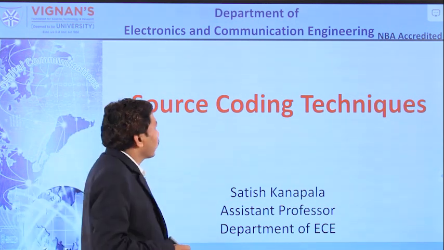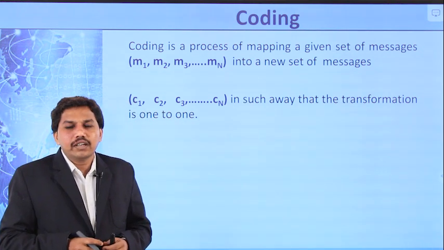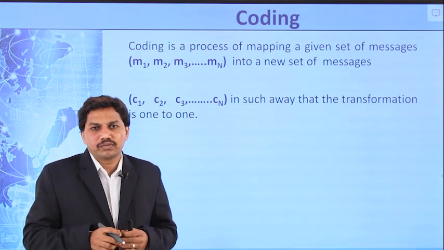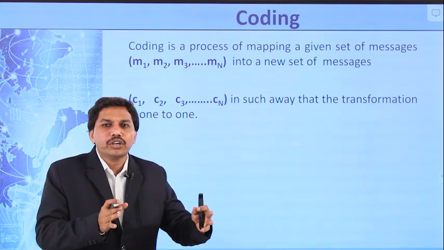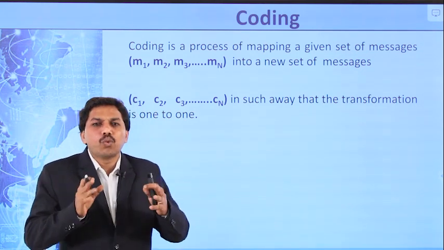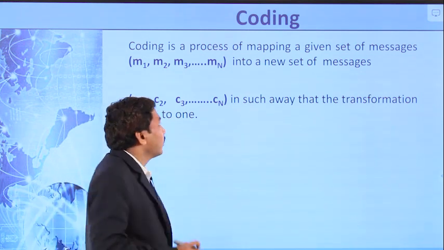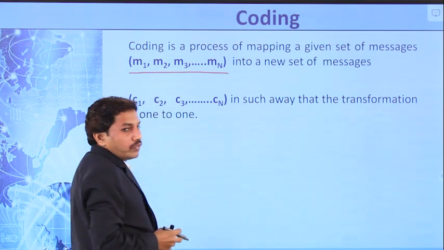The first one is coding. Coding means a set of messages. Given set of messages are mapped into a new set of messages. That mapping is one-to-one. So here the set of messages are M1, M2, M3 up to MM.